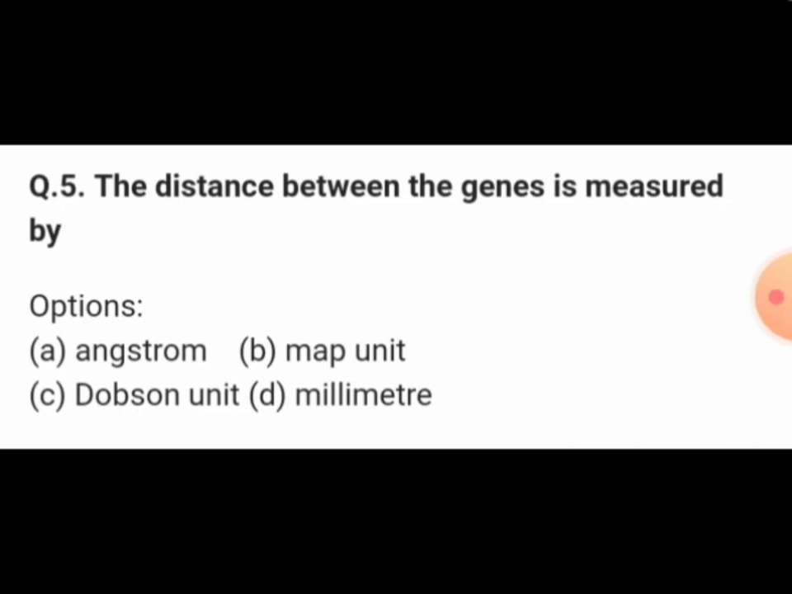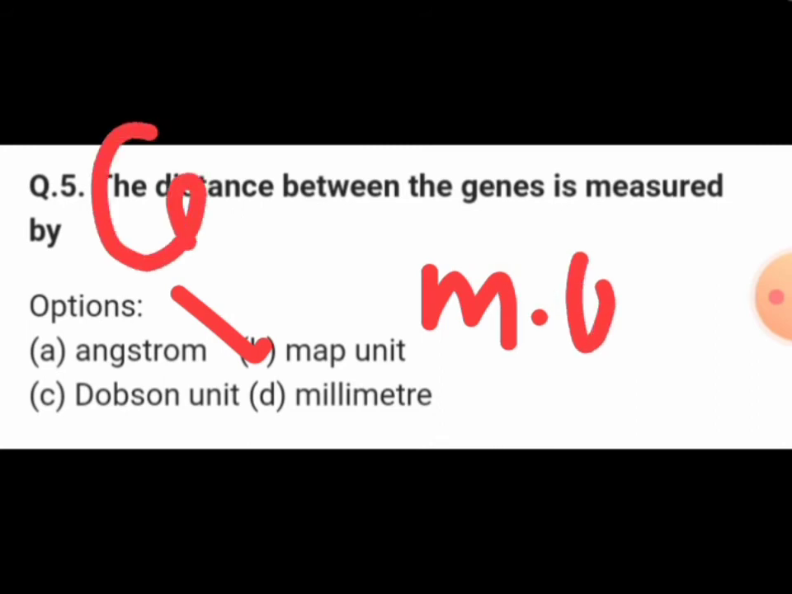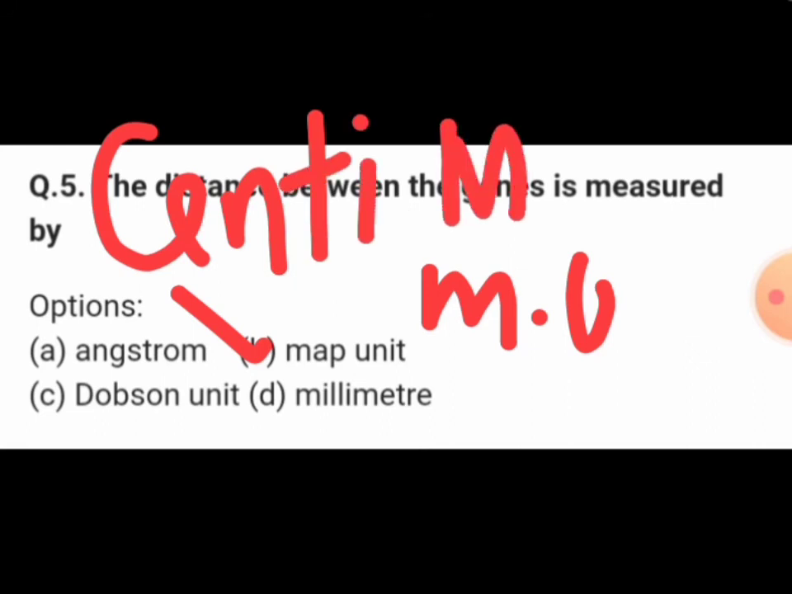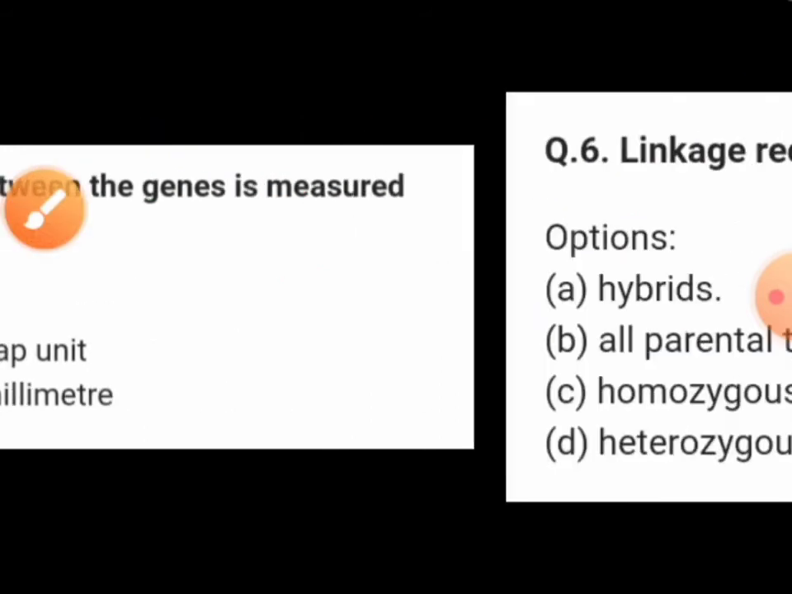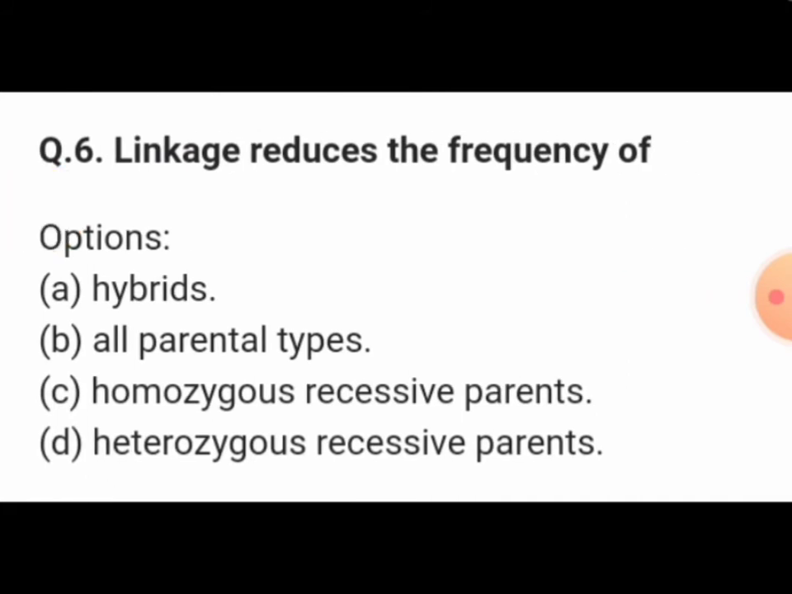The distance between the genes, a very important question, is measured by map unit, MU, or it is also called centimorgan, cM. Centimorgan, or map unit, is the unit used to measure linkage. Linkage reduces the frequency of hybrids. There are two types of linkage.